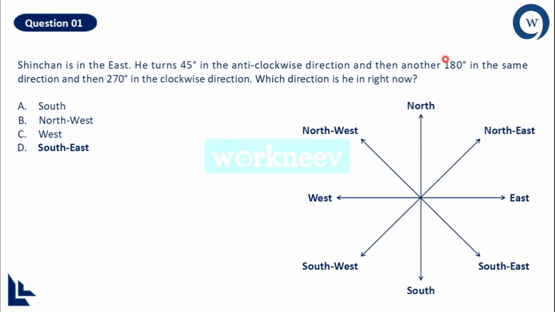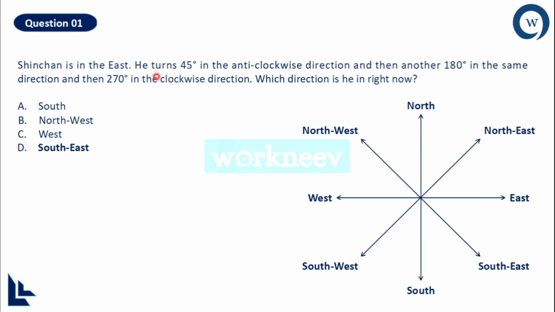And then they said another 180 degrees he goes in the same direction. That means 180 degrees anti-clockwise, which means northeast and southwest are 180 degrees to each other, right? So he will be in southwest after the 180 degree movement is done. And then they said 270 degrees in the clockwise direction. So that means you have to go in the same direction as that of the clock. Now going 270 degrees is a little tedious, right?